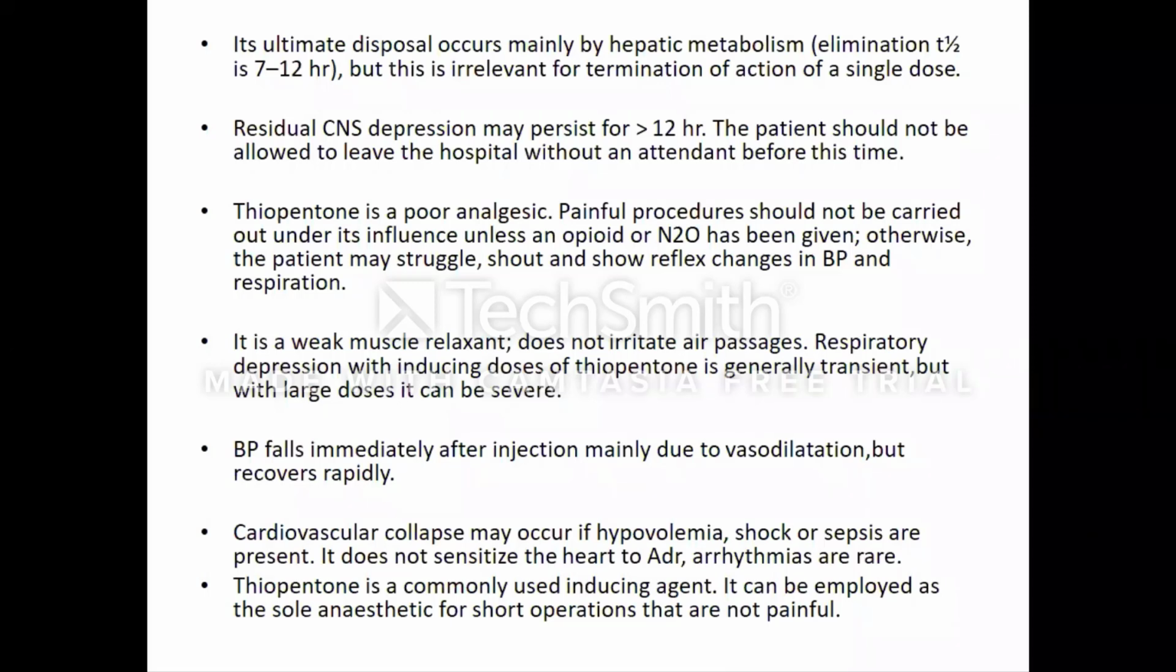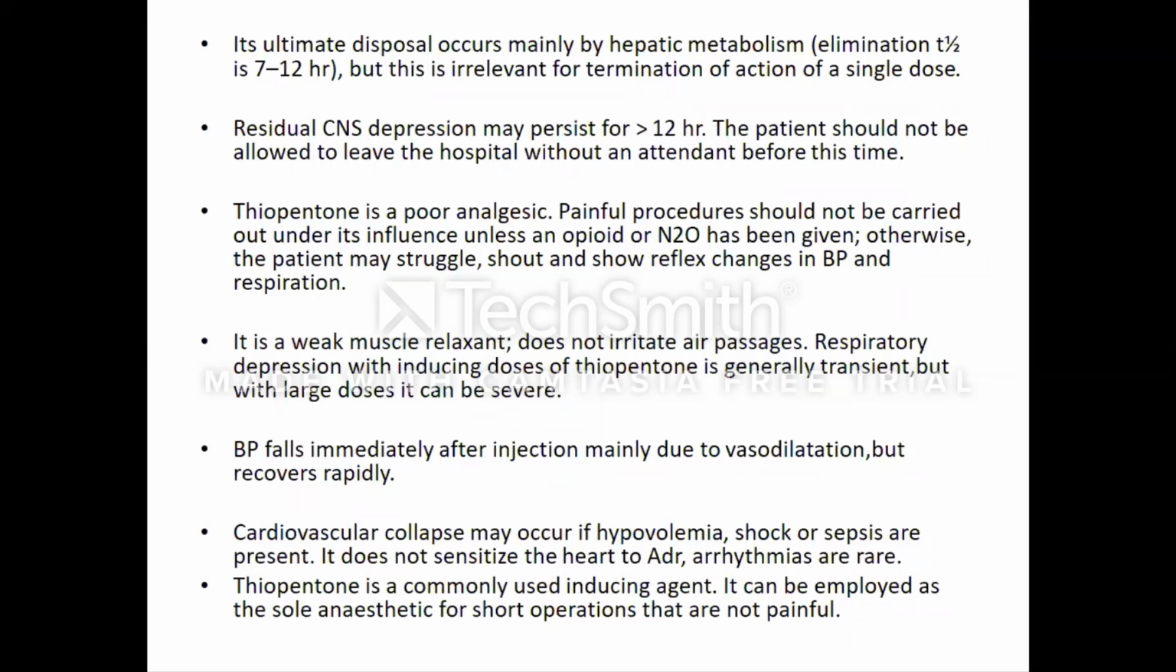Although the drug may not be given, there will still be a residual depression which sometimes persists for more than 12 hours. And hence, after giving thiopental as an inducing agent, the patient should not be allowed to leave the hospital without an attendant before this time.